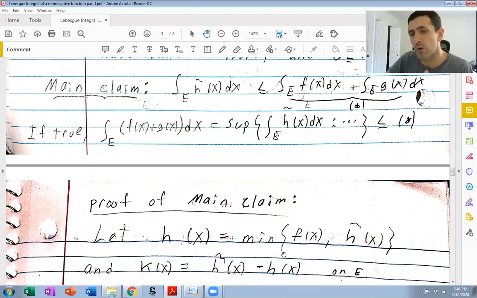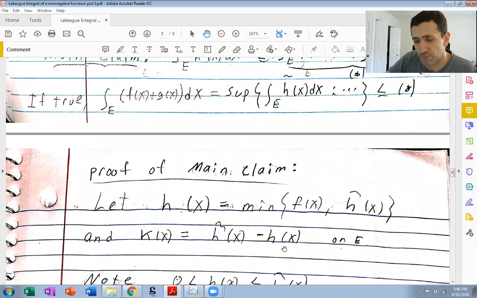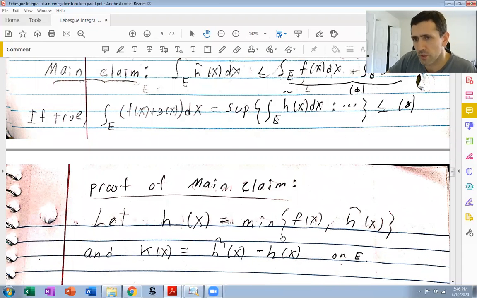They do exactly what we want. So first, let's check that these are bounded, measurable, with finite support, and that h is less than or equal to f and k is less than or equal to g. Well, h is trivially less than or equal to f, because this is the minimum of f and h tilde.